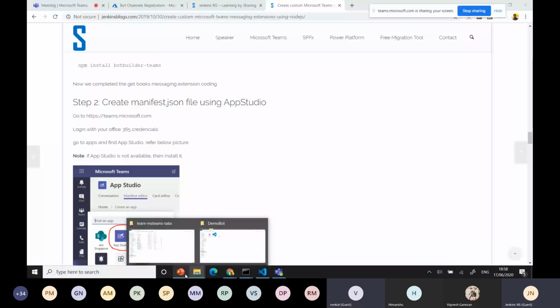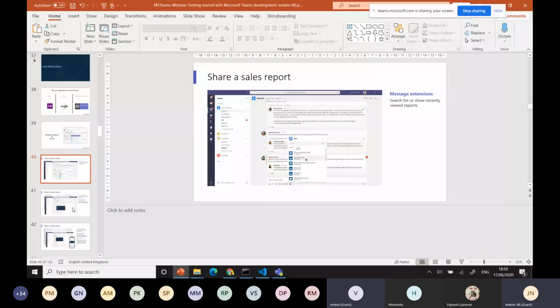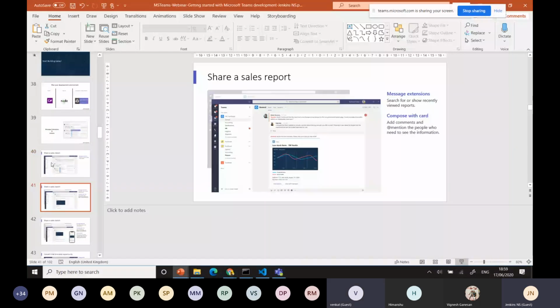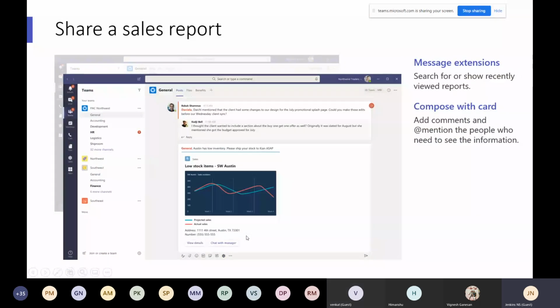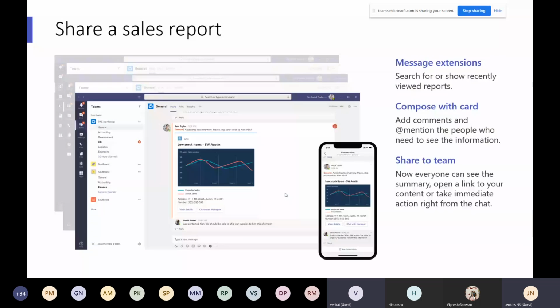Okay, you can see here, this is the same message extension. You can see this item, right? When you search it, you can bring it here, and you can push the data in the screen. That's using the cards. Whichever card you want, you can plan, compose the data, and bring the adaptive cards. The second point is you can share to a team, and with any of it you can use the @ symbol for a specific user.